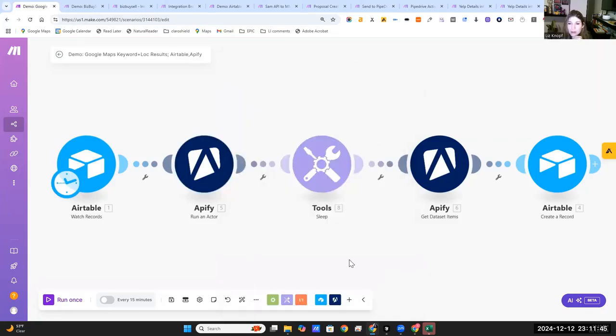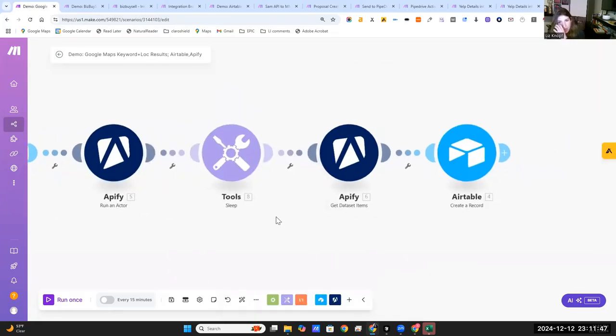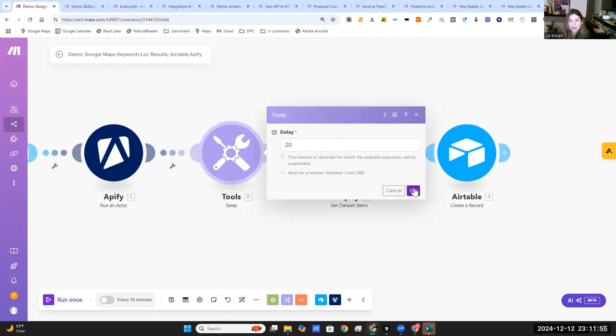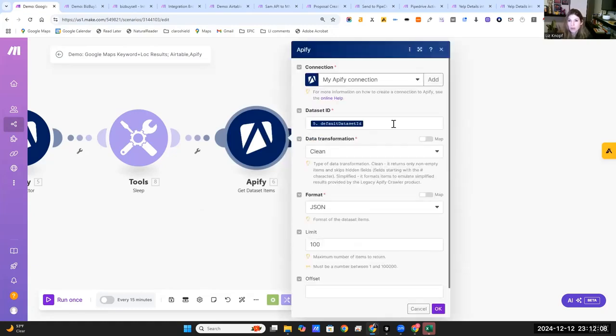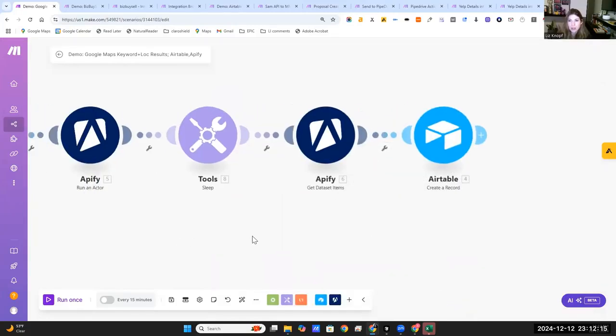I found Google Maps, if you're looking for local businesses, definitely use that. Google search results in it. Always add in a sleep to allow things to go, because sometimes if you overwhelm it with all the data at once, you will get blocked, or it just doesn't work well when it's bombarded. And then it pulled in some more items from the other results, and then it populated into Airtable.